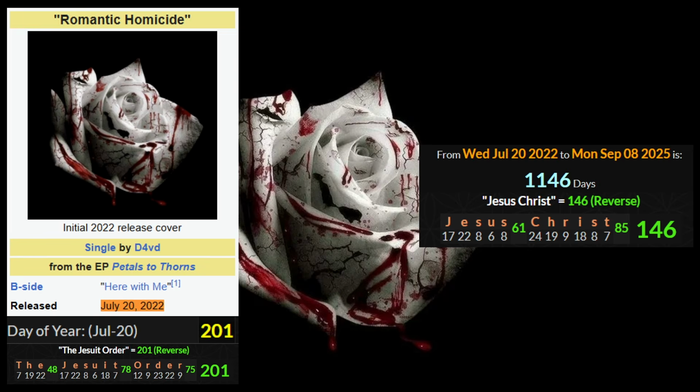Jesuit order, Jesus Christ equals 146 in the English language backwards. It's delicate. Right? So this is a spiritual attack, right? So not only is this a Jesuit ritual, it can also be looked at as mockery, right?